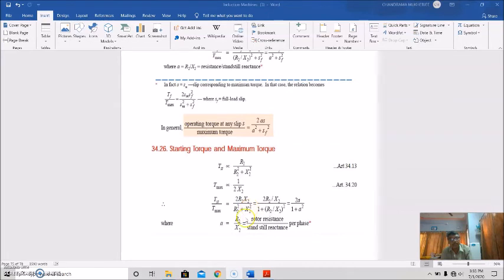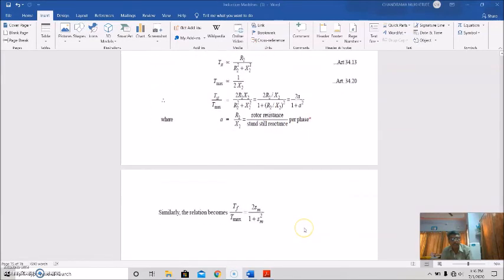If we divide both numerator and denominator by X2 square, it will be 2 R2 by X2 divided by 1 plus R2 square by X2 square, that is 2a by 1 plus a square, where a equals R2 by X2, the rotor resistance by standstill reactance per phase.